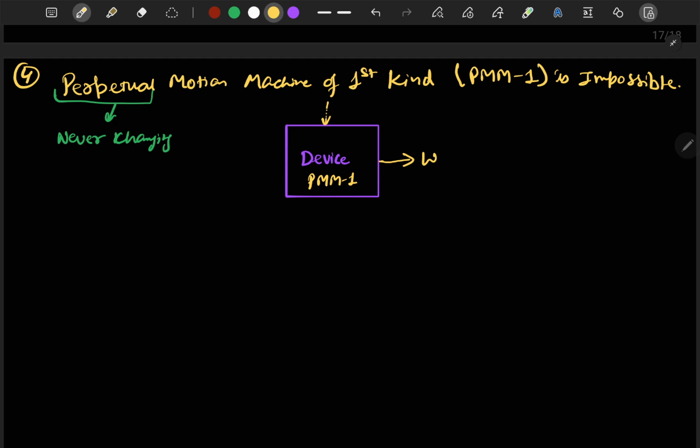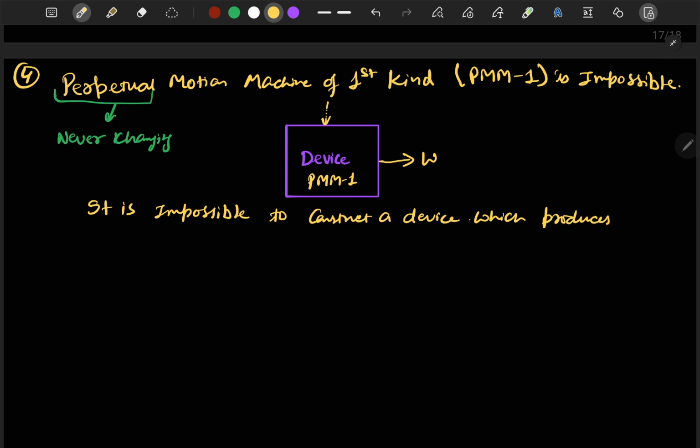So basically the definition of PMM1 is, it is impossible to construct a device which produces work continuously without consuming any other form of energy.